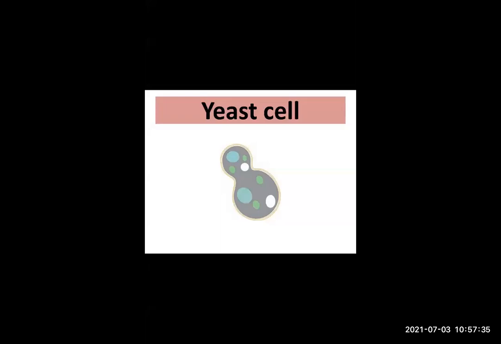Most of the animals are having eukaryotic cell. Now, what is the food of this yeast? The food of yeast is nothing but carbon compounds. They feed on carbon compounds.